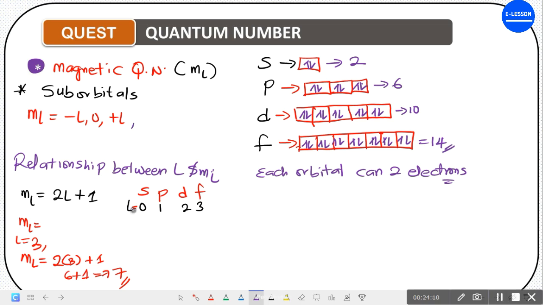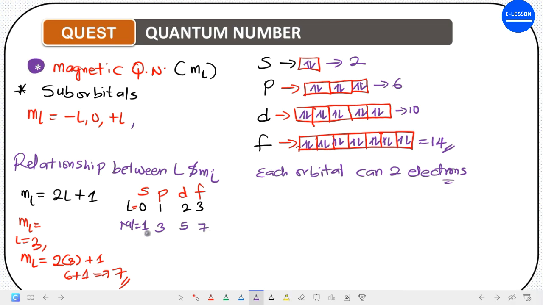Let's come here now. We say these are ml values. ml values will be what? For s orbital is 1. For p orbital is 6. For d orbital is 10. And for f orbital is 14. Sorry, not. For p orbital is 3. D orbital is 5. And then f orbital is 7.